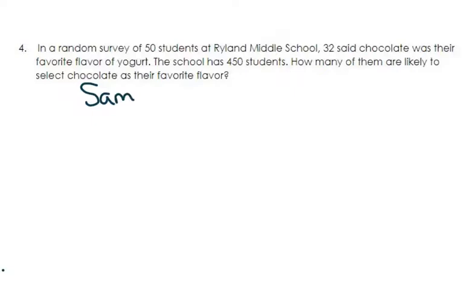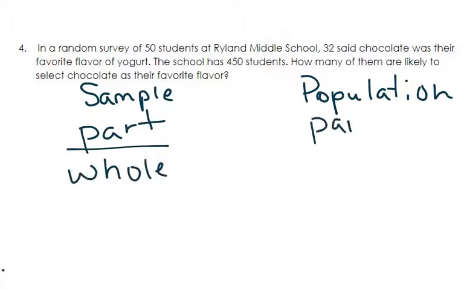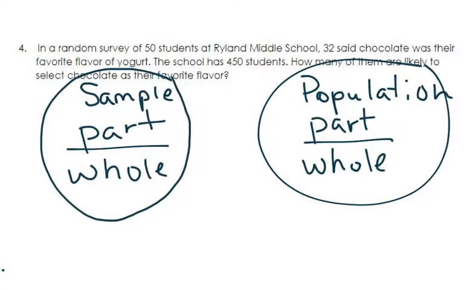We had the sample, right? And we had the whole population, like all of them put together, right? So in the sample, we have the part and the whole, and the same thing with the population. We have the part and the whole. And so this is the whole big group, and this is like these little groups that we're pulling out of it, right? And so we want to set a ratio that is equivalent to both of them.